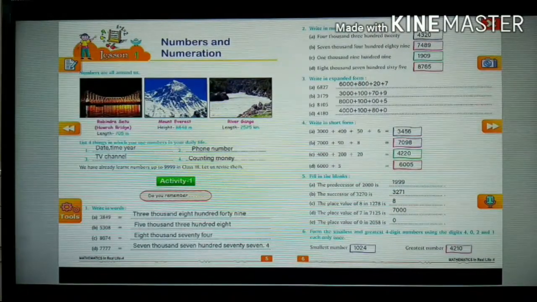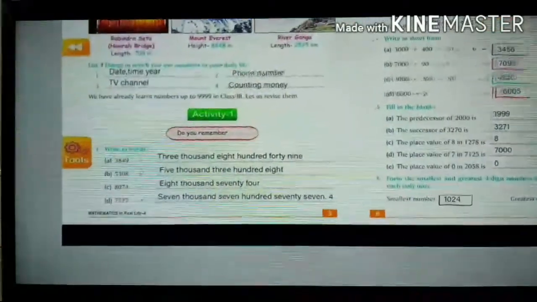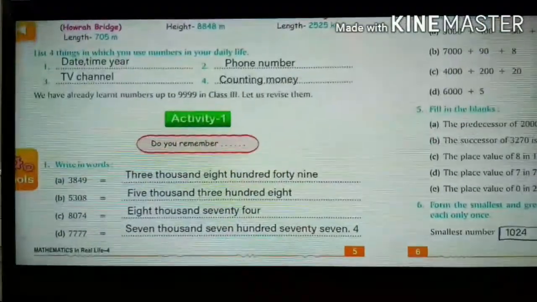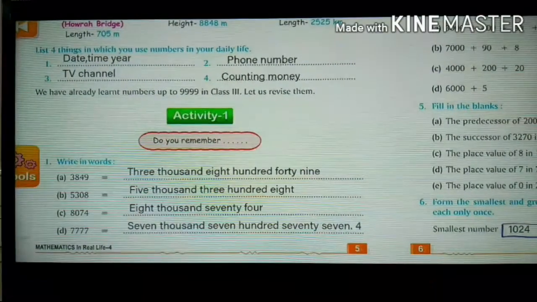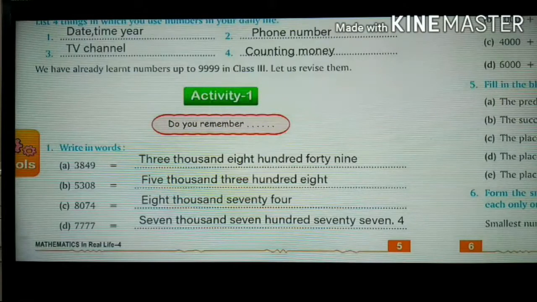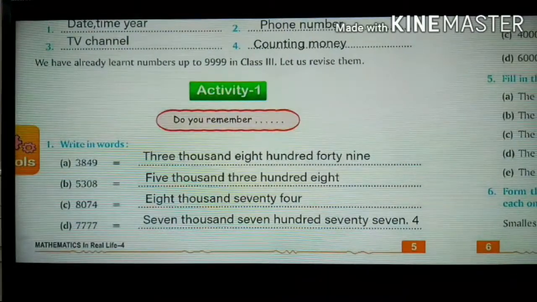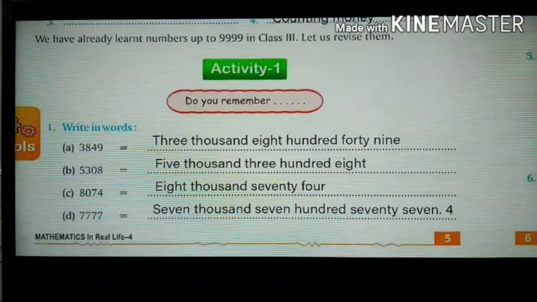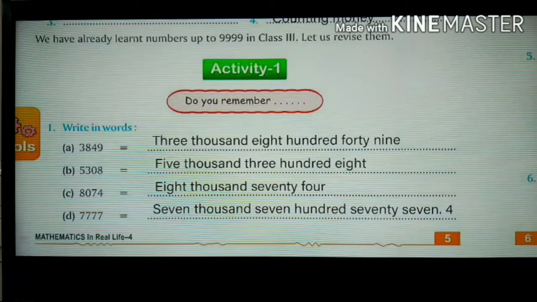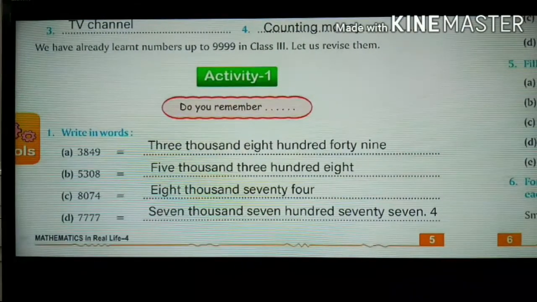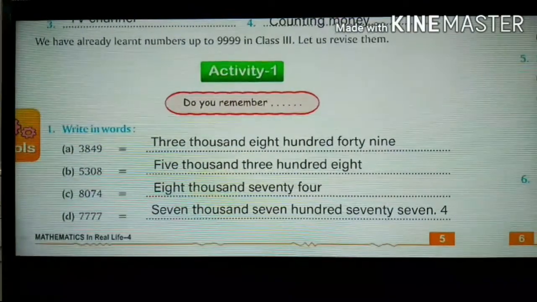Do you remember how to write in words? So let us take the first exercise. A. 3,000. First write in words. A. 3,849. So write down the spelling as shown in the clip. The next, B. It is 5,308. C. It is 8,974. The D one is 7,777. With this we complete our page number 5.